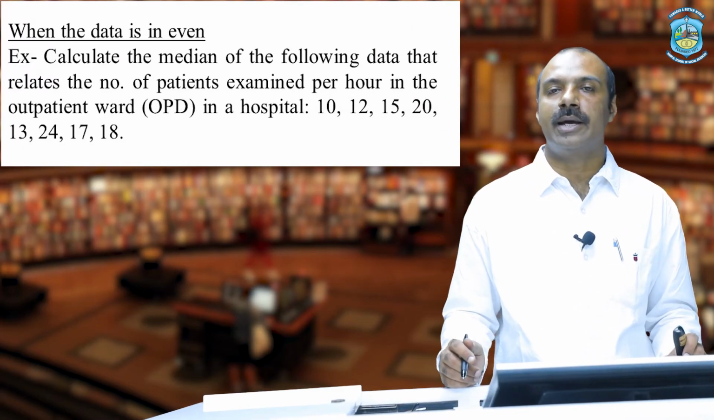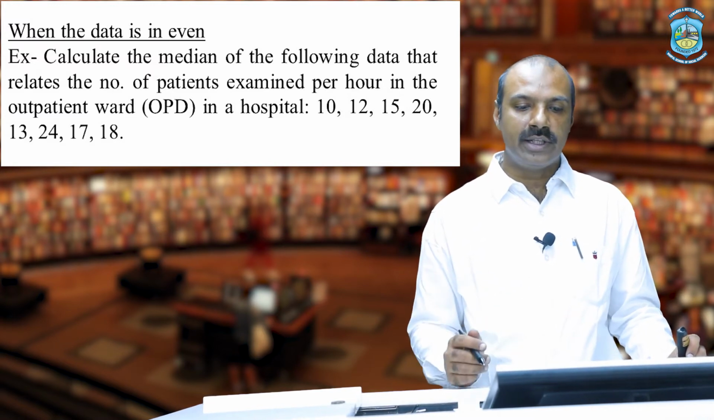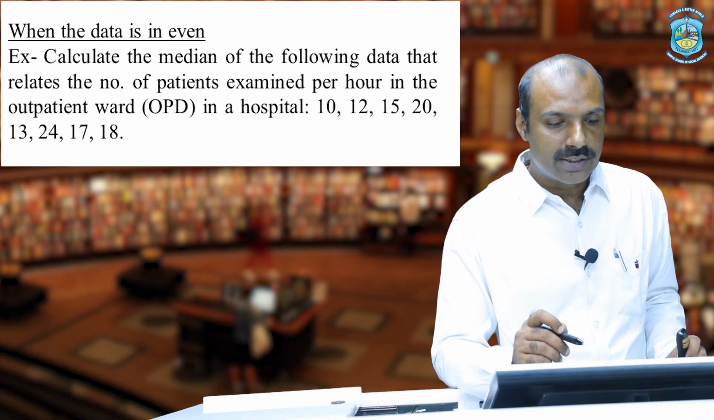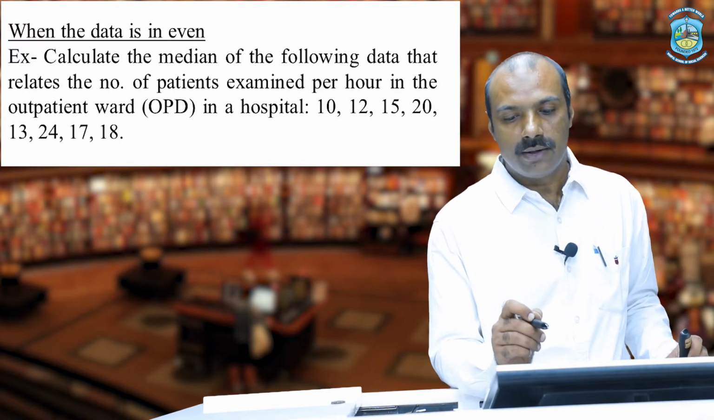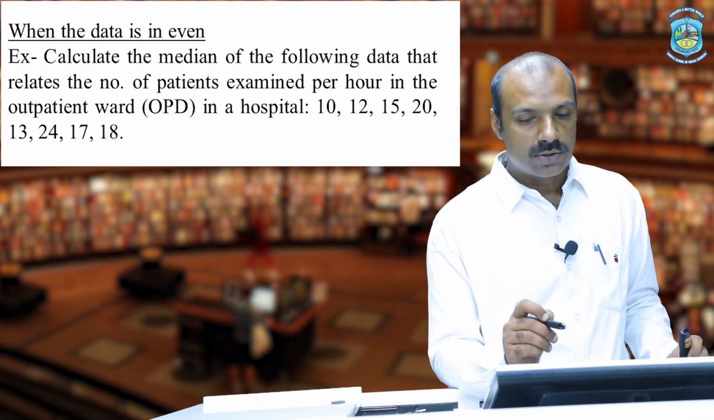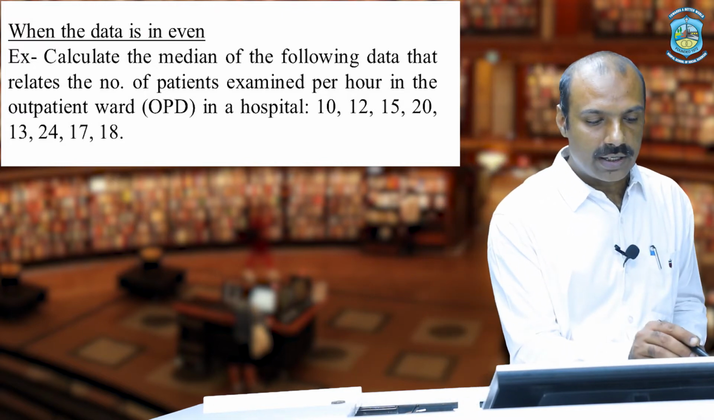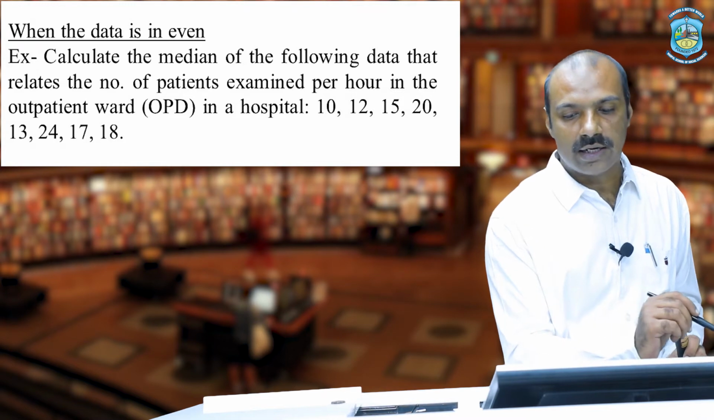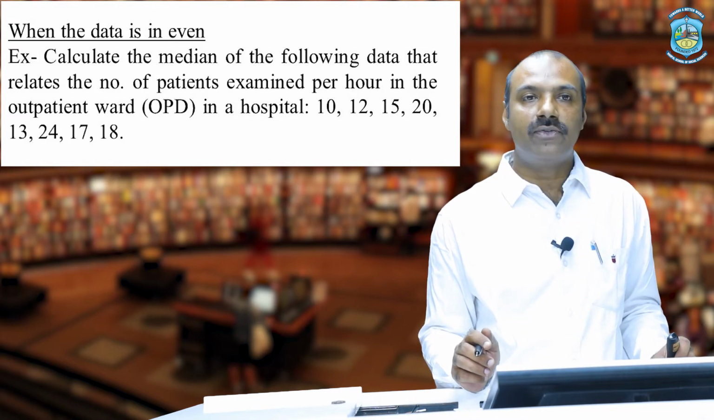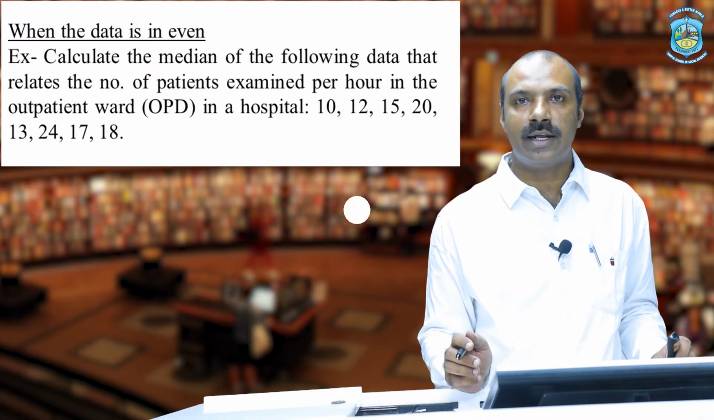Now we can take another example of calculating median when the number of observations is even. On your screen there is one more example. Calculate the median of the following data that relates to the number of patients examined per hour in the outpatient ward or OPD in a hospital. The observations are 10, 12, 15, 20, 13, 24, 17 and 18. This data is arranged neither in ascending nor in descending order.